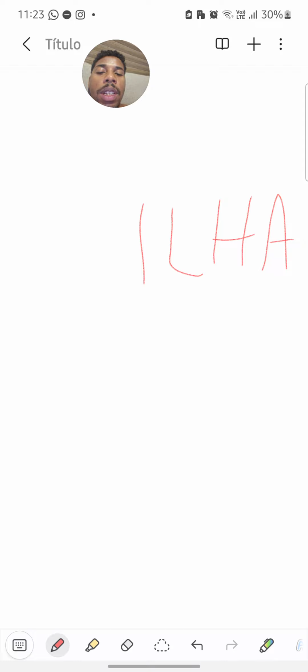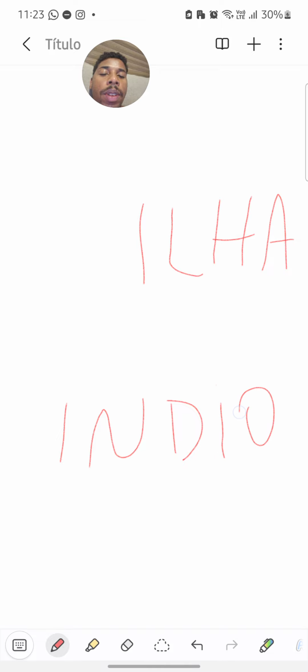And we have the word índio, that has the nasal sound of i. Ilha, índio. It always has this nasal.